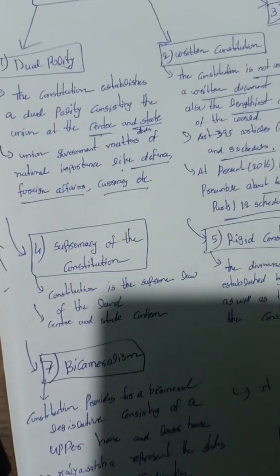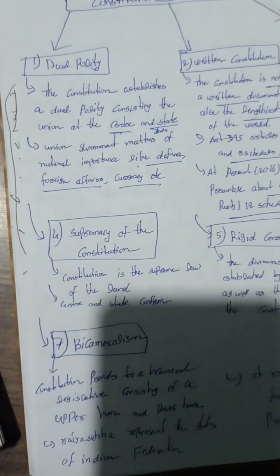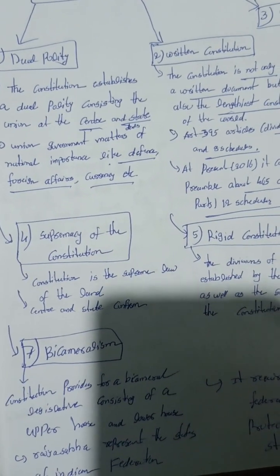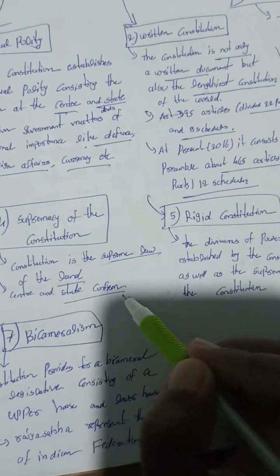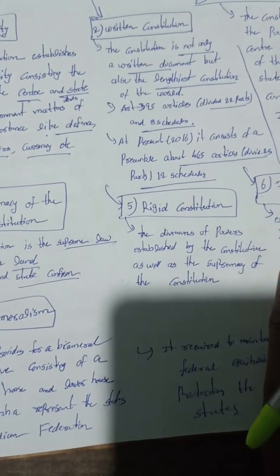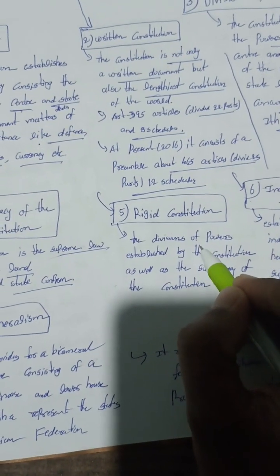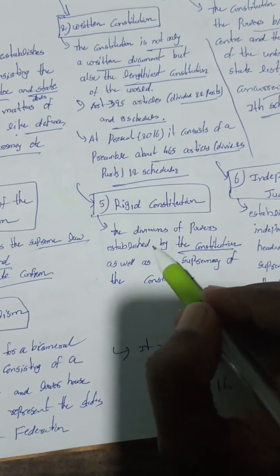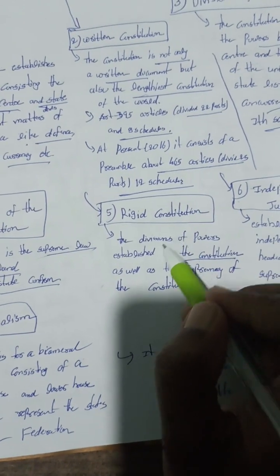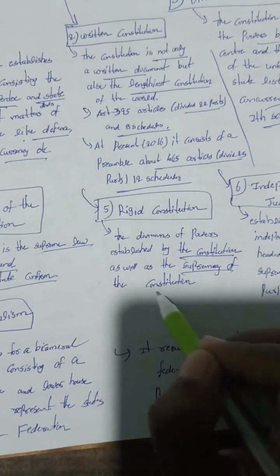Supremacy. What is supremacy? Supremacy means the law of the land, binding on the Centre and states. Then the rigid constitution: the division of powers established by the constitution is protected by the supremacy of the constitution. A rigid constitution is also known as supremacy of the constitution.